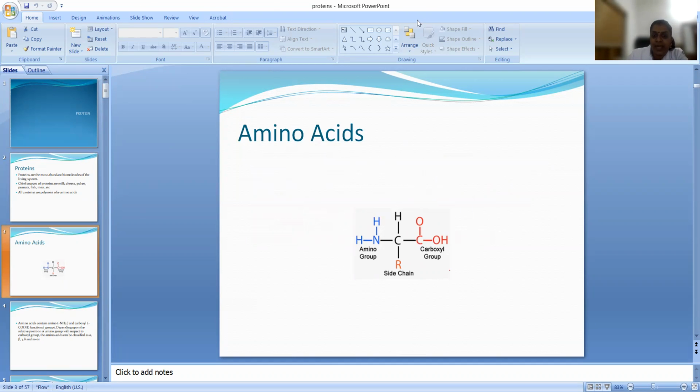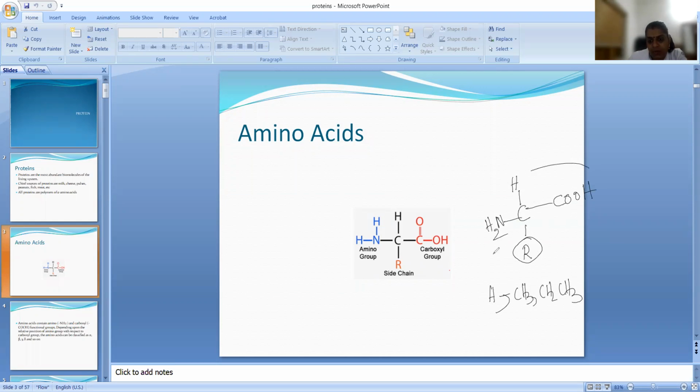Here is C, and one alkyl group will be there. It may be H, or CH3, or CH2CH3. Any alkyl residue will come here, including hydrogen. And one hydrogen over here, one COOH acid group, and one NH2 group.